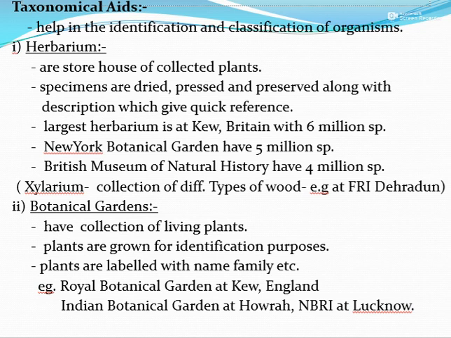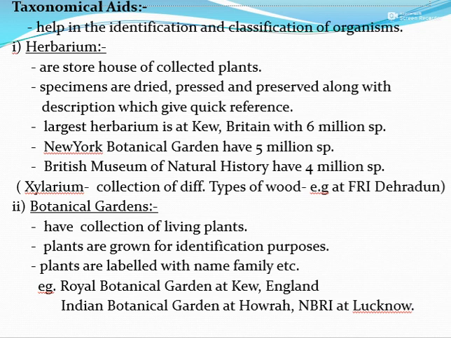For example, in the FRI Dehradun, there is a separate herbarium group where we will find the various types of wood, which will help us to identify the type of the plants and the place where it grows.